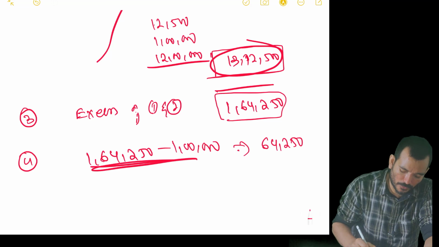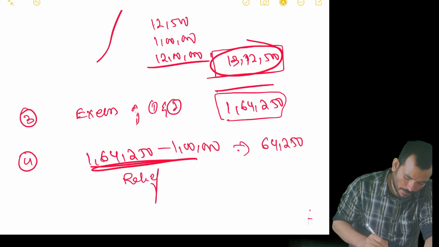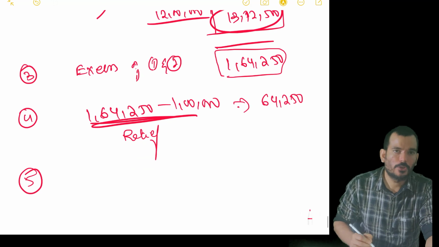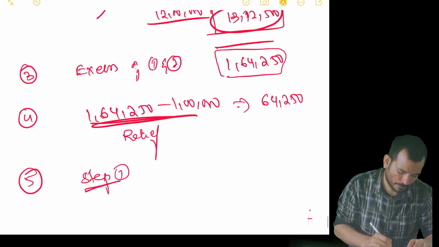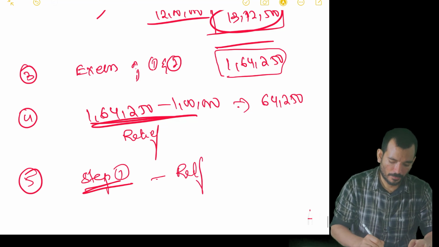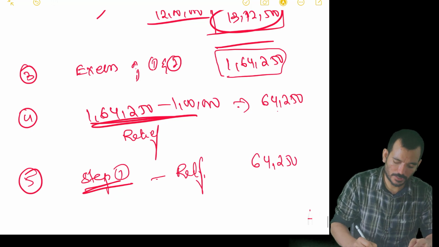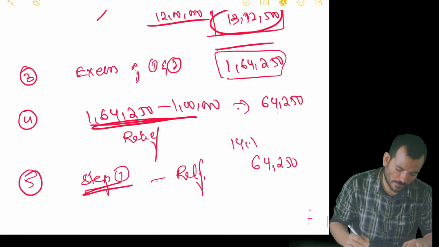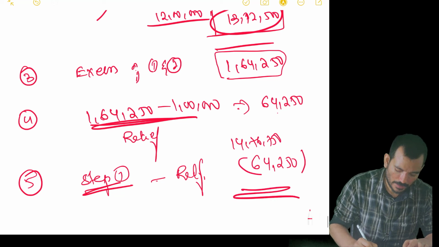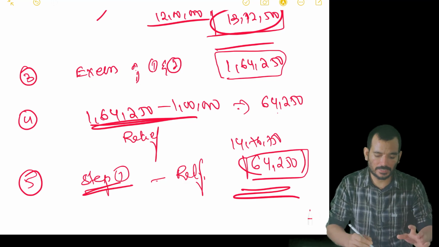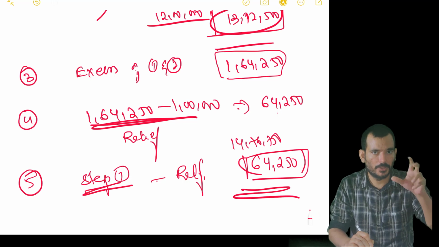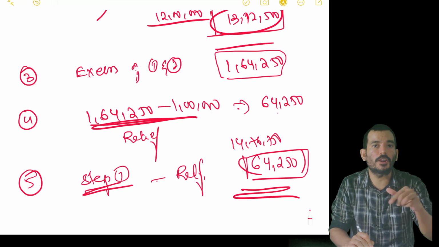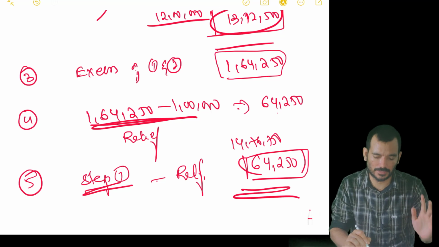So 64,250 will be your relief. So simply tell me how much tax I should pay. You should pay tax on your original step number 1 without any relief minus relief. The 64,250 was the relief, and originally you had to pay 14,76,750. The remaining amount you pay now. Understand? Don't go with the formula, go with the logic. The difference between the hypothetical 50 lakhs and the original 51 lakhs, that extra over and above that 1 lakh is your relief. The remaining you pay as tax.